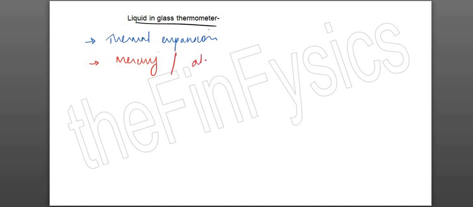Okay, sometimes we use alcohol. Either mercury or alcohol, normally alcohol in cold places. Why? Because the temperature falls to a very large amount, and mercury will freeze at that time. Okay, -39 I suppose is the freezing point of mercury. So it falls way below this temperature.